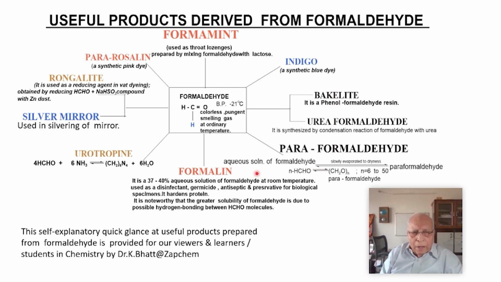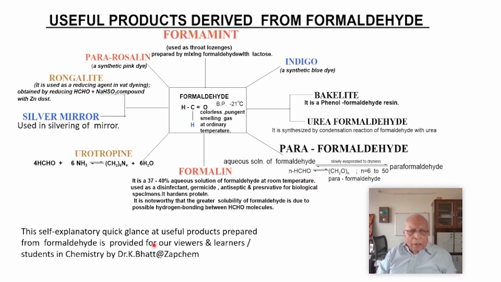And here is paraformaldehyde. When you evaporate an aqueous solution of formaldehyde slowly to dryness, you get paraformaldehyde, (CH2O)n, where n may be 6 to 50, even 100. The molecules get polymerized together.